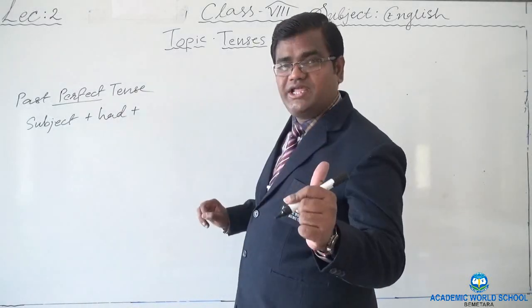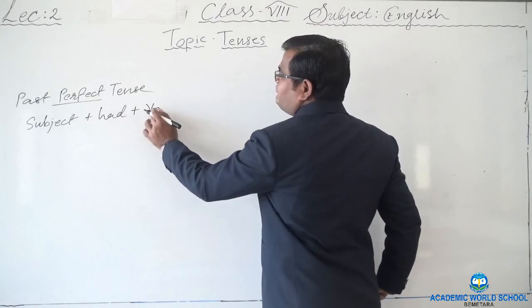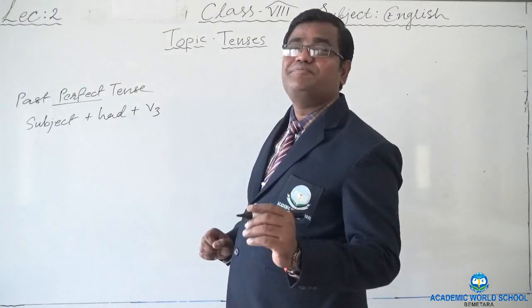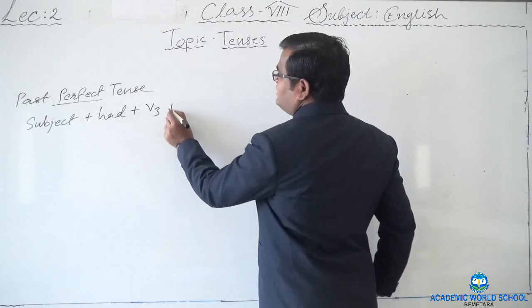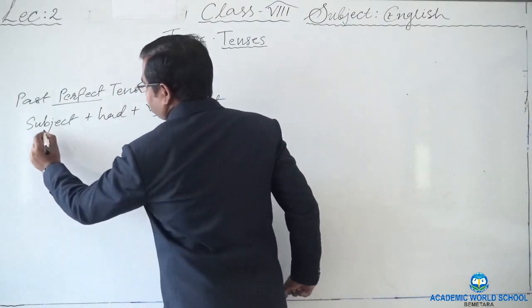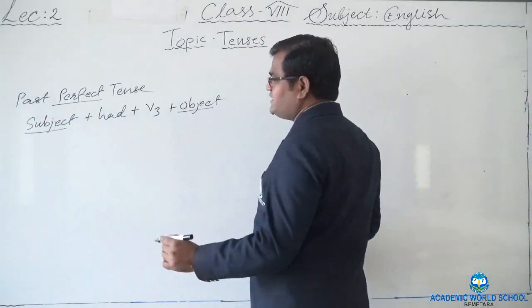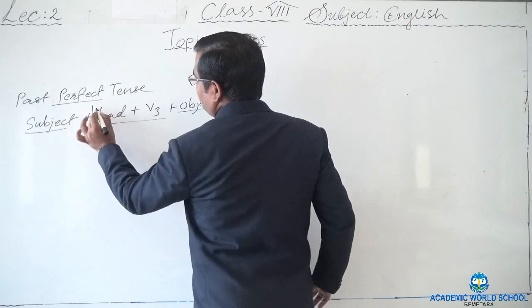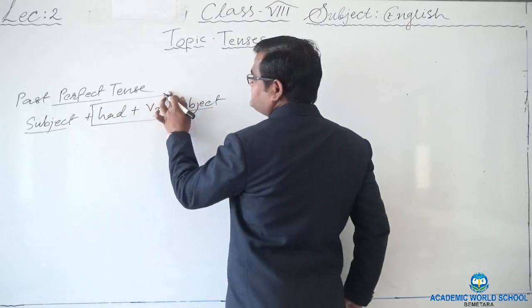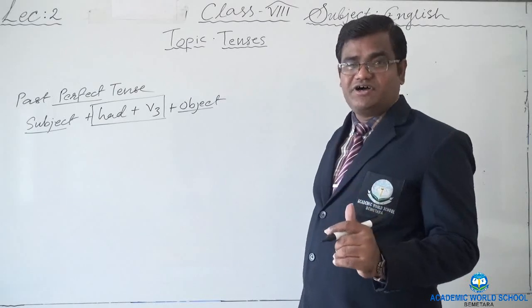I use only and only third form of the verb, and that we call past participle. Then as usual, object will be there, right? So object and subject, they are integral part of the sentence. We don't have to look at them. So the main formula of past perfect tense is had plus third form of the verb.